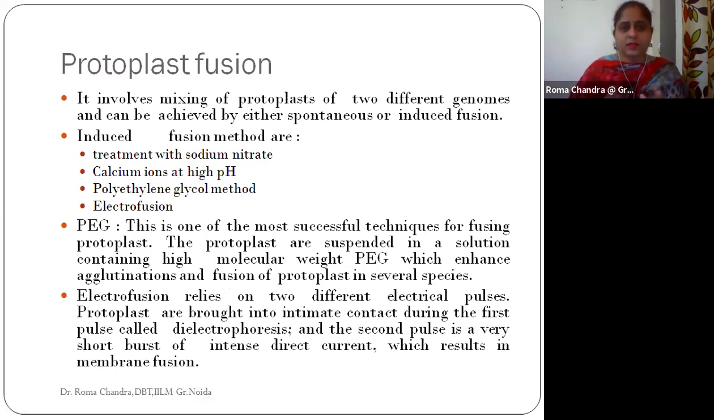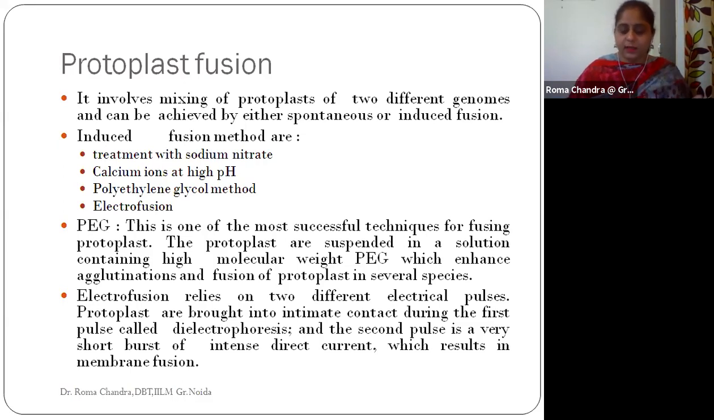So this process involves mixing of the protoplasts of two different genomes. We have two different species, and this process can be achieved through spontaneous fusion or an induced fusion process. If we go with induced fusion, we need to understand the various methods. We can treat them with sodium nitrate, we can use calcium ions at high pH, and we can use the polyethylene glycol method or the electrofusion method.